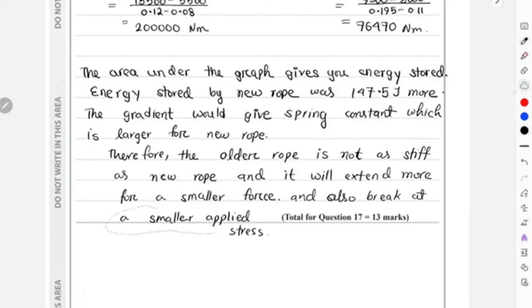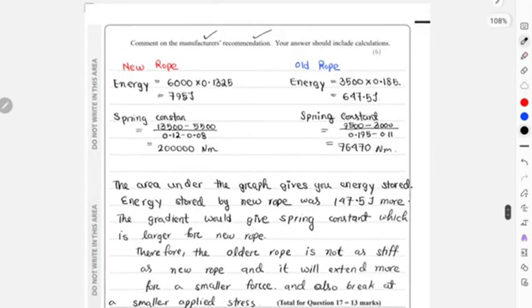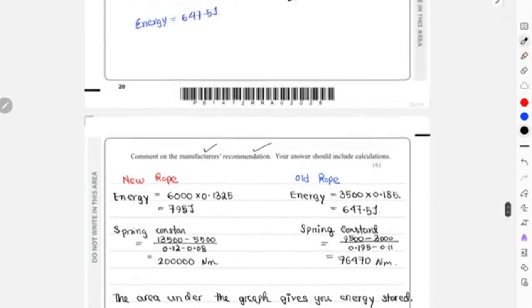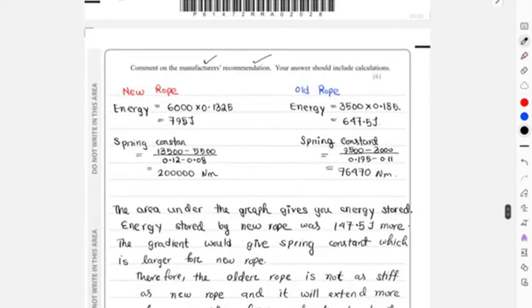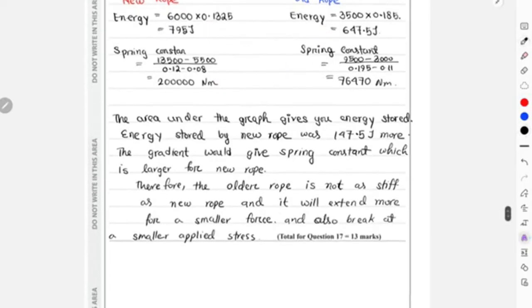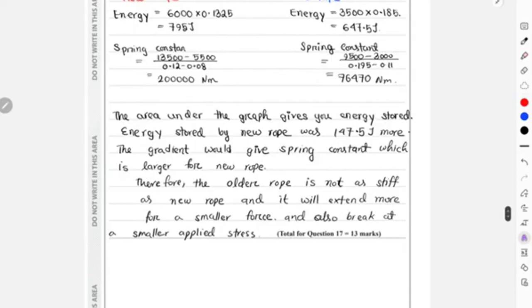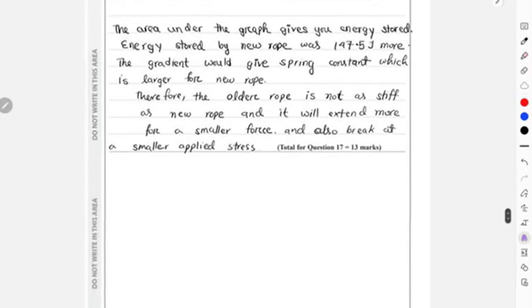Applied stress. Okay. Yeah, this was the working for question 17. I hope question 17 was clear. The graph calculations were a little tricky because usually this much time they do not actually ask for this kind of questions, right? But then again, they are obviously going to give you marks for these 4 points. Calculating the gradient and area in the graph will give you 4 marks, and for the statement, they are again giving you 2 marks. Okay, so this was it.